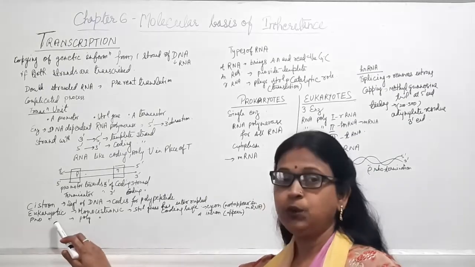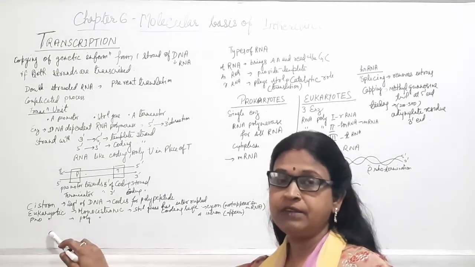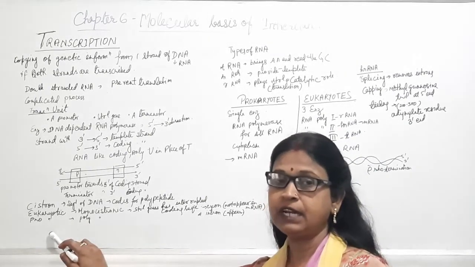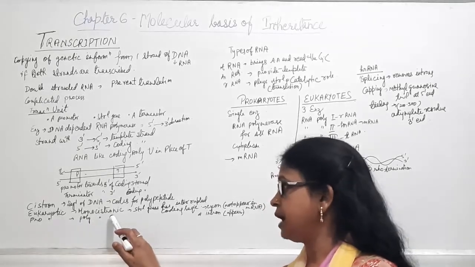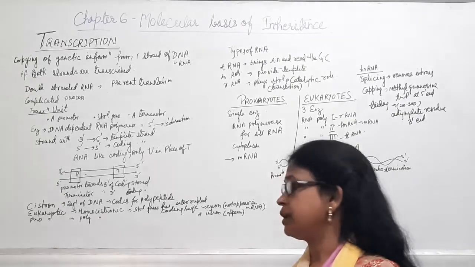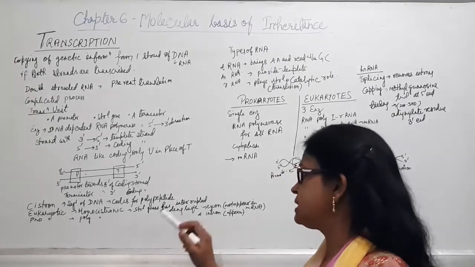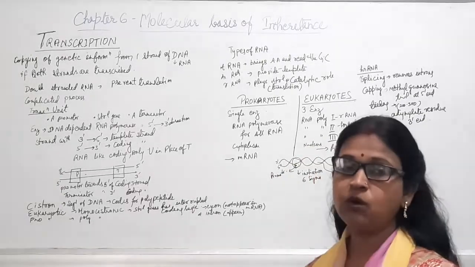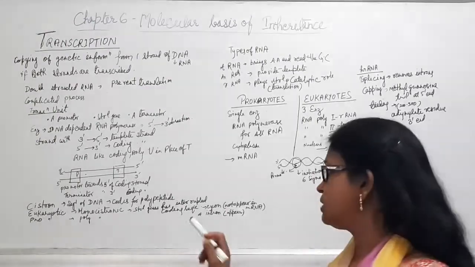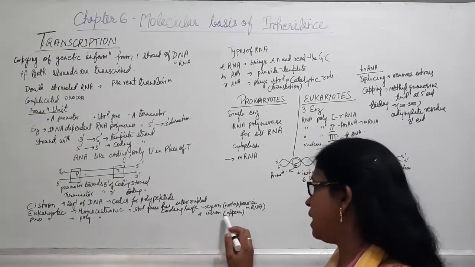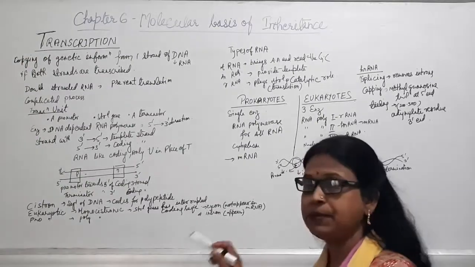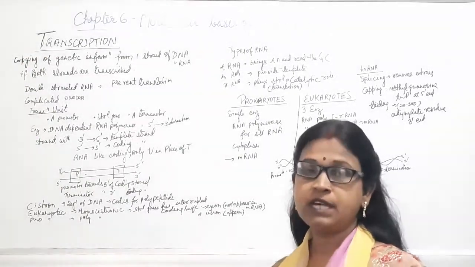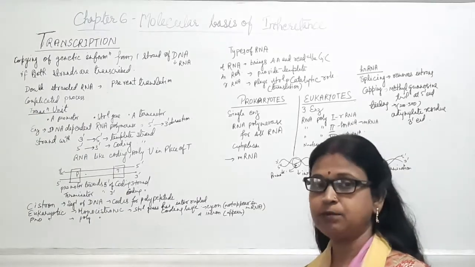Now, eukaryotes and prokaryotes have a little bit different types of transcription process. Eukaryotes are monocistronic. That means the structural genes are interrupted, having introns and exons. Now, what are introns and exons? Exons appear in the mature mRNA and are responsible for the translation process.